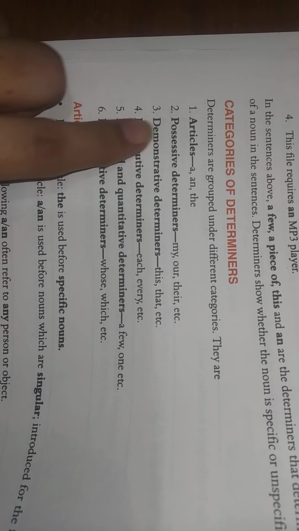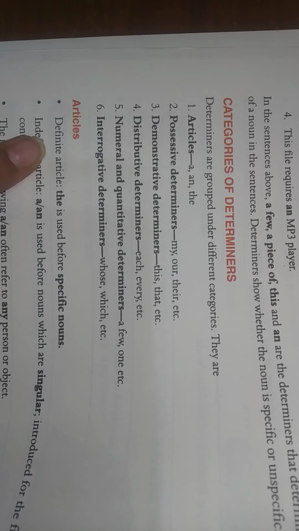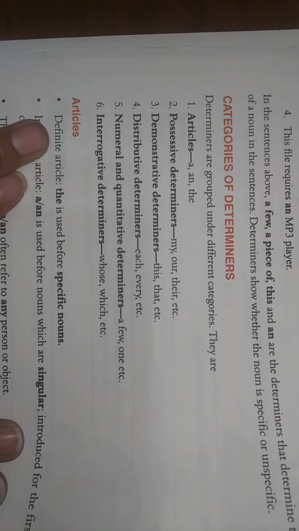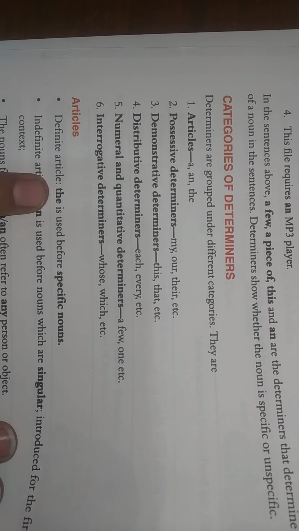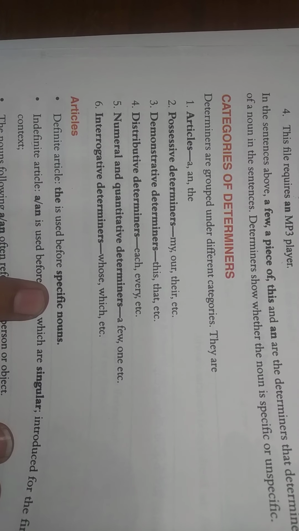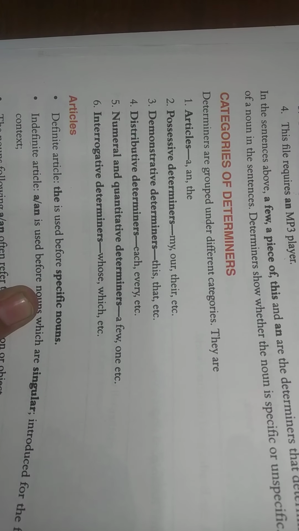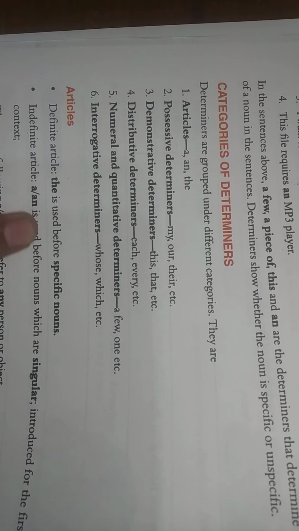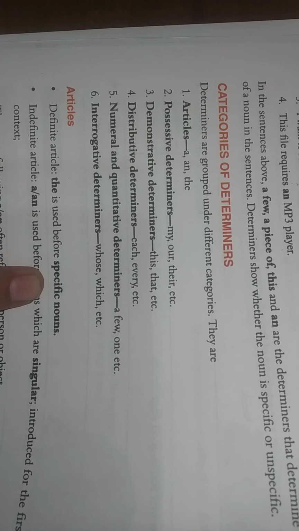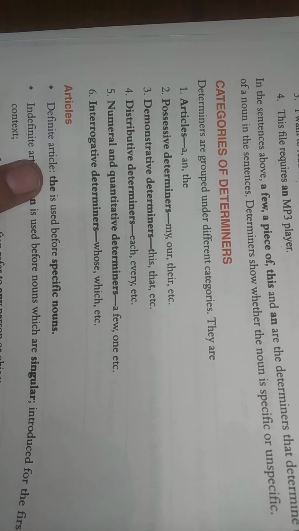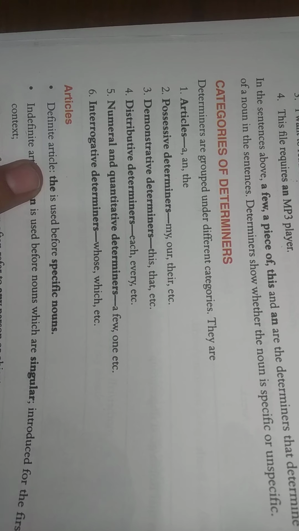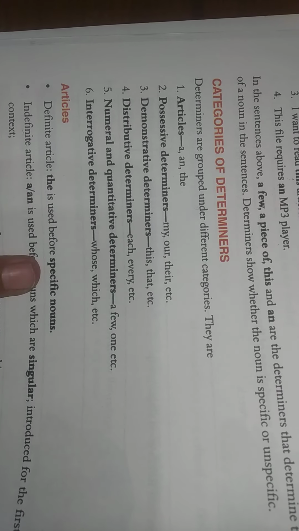Now we'll first of all discuss the articles. Definite article: the is used before specific nouns. You have been reading these articles from the primary classes, so it must be very clear to you that the is a definite article, used when we are talking about something in particular or something specific, or we have already talked about it.